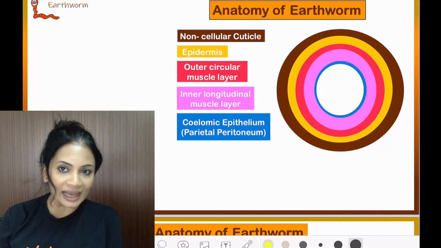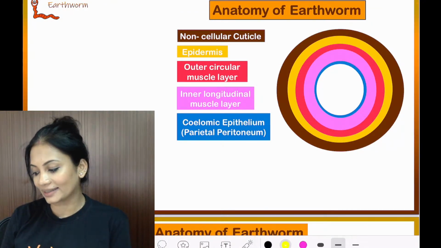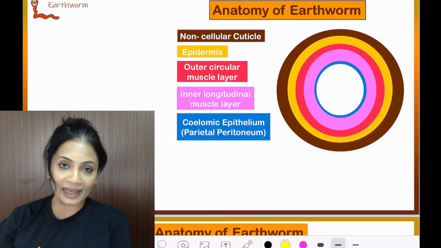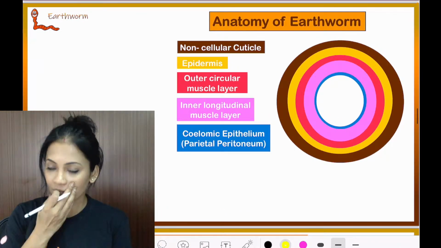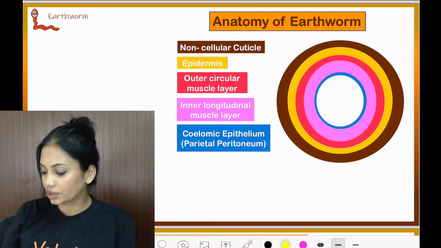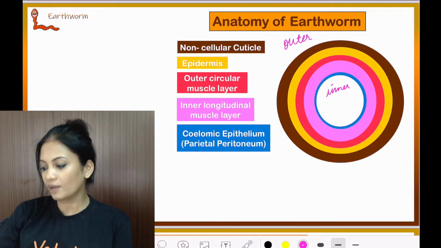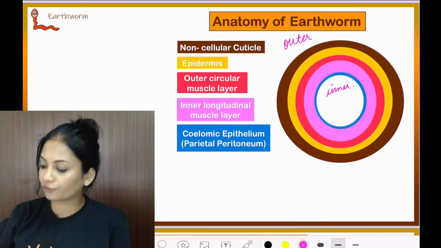Next we come to the anatomy of the earthworm. I'm going exactly in the same flow as your NCERT textbook. Seeing from the outermost region till the inner, let's talk about the different layers.